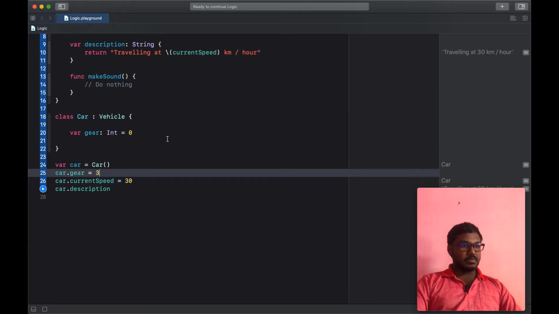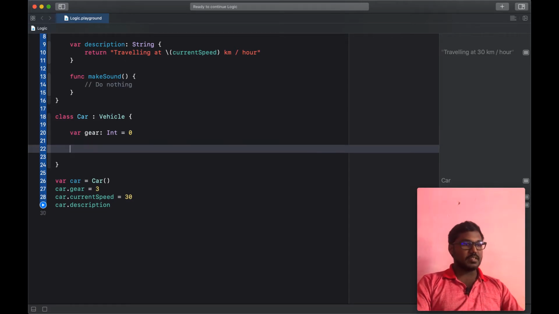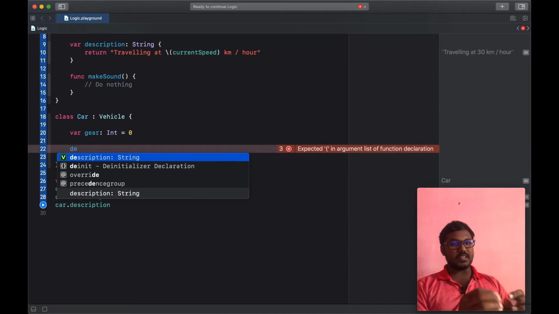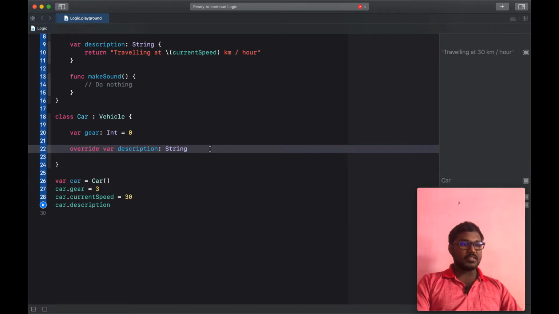I am going to override the description, because I have to add additional functionality for the description. So I am adding the override var description.